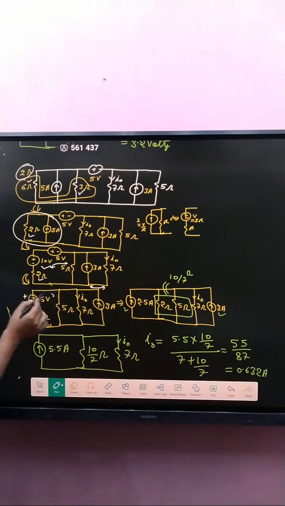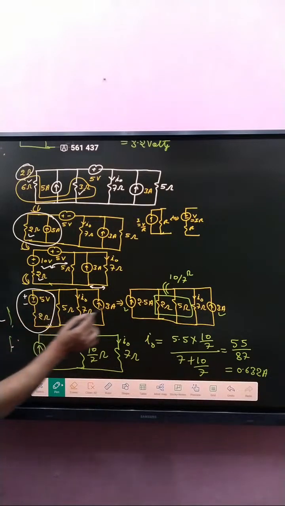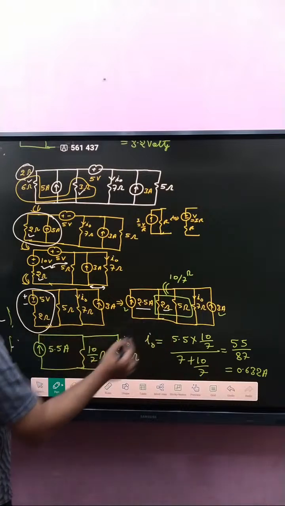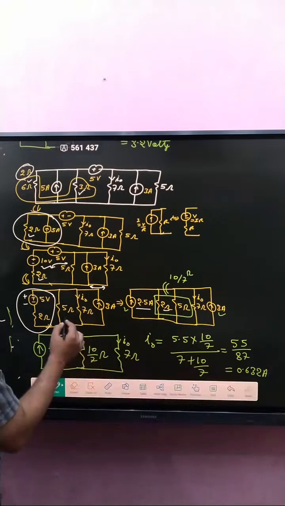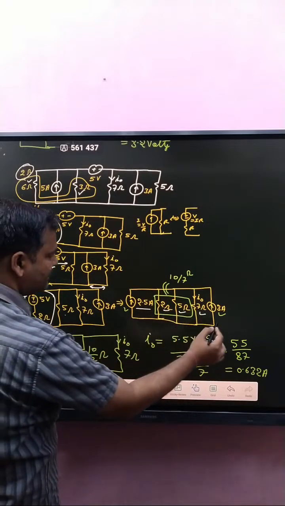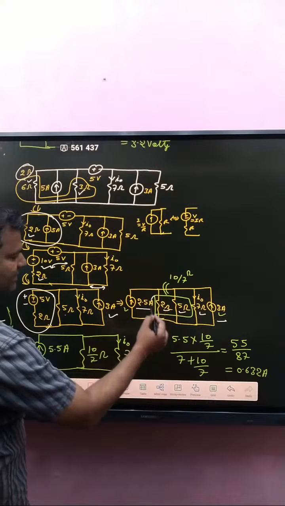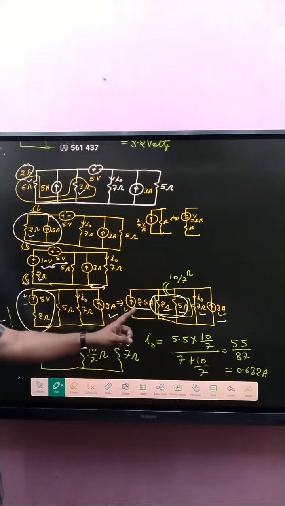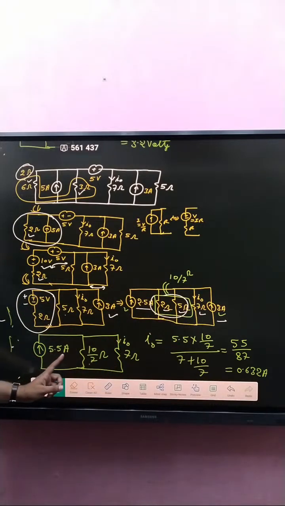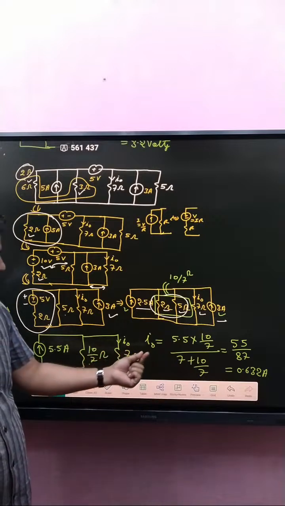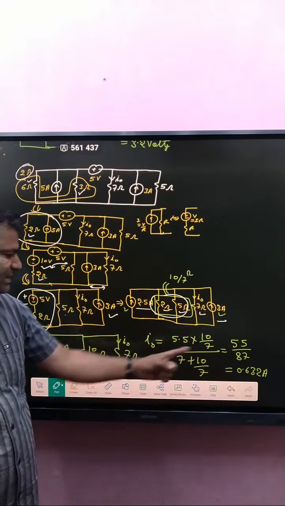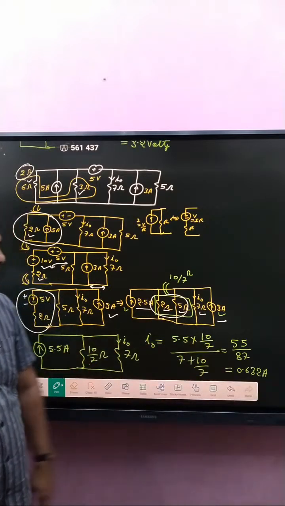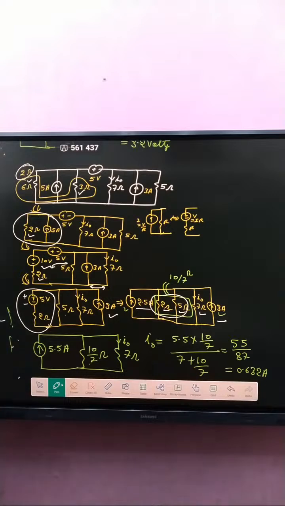After that, again with the help of source transformation, 5 by 2, that is 2.5 ampere, and 2 ohm connected here. And that is 5 ohm, and that is 7 ohm, and that is 3 ampere. The combination of these two, we get how much? 10 by 7 ohm, and 2.5 and 3, that is 5.5 ampere. And that is 7 ohm, connect here. Now again apply the current division rule. I naught is 5.5 into 10 by 7 divided by the sum of these two, then we get 0.632 ampere, which is the right answer.